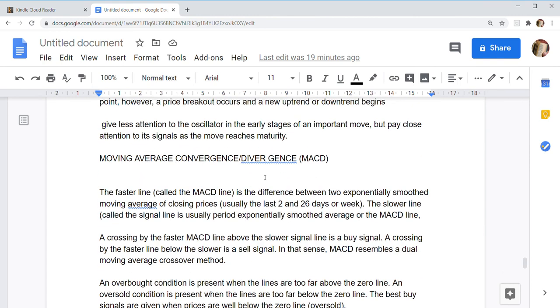Moving average convergence divergence, MACD. It is a double crossover method of using two moving averages. The faster line, called the MACD line, is the difference between two exponentially smoothed moving averages of closing prices, usually 12 and 26 days or weeks. The slower line is called the signal line.